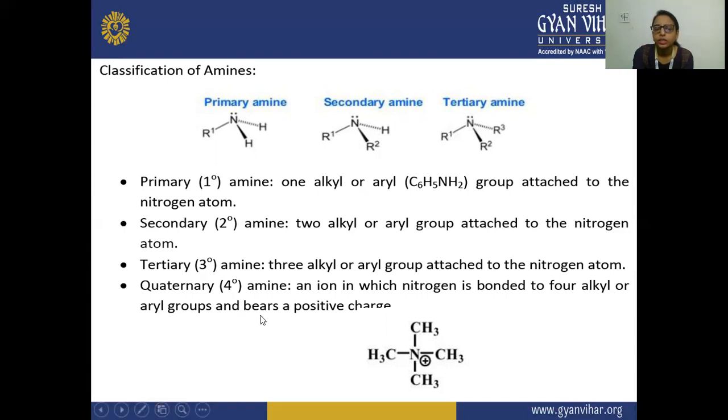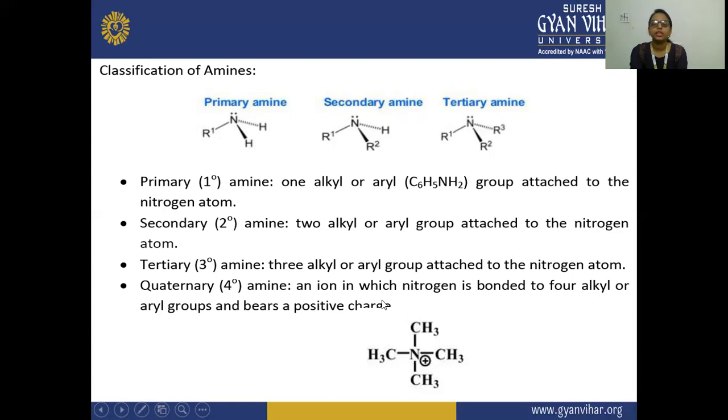Now here, quaternary amines. It is an ion in which nitrogen is bonded to 4 alkyl or aryl groups and bears a positive charge, because nitrogen is having a lone pair. So if all the 4 positions of this nitrogen are bonded by the alkyl or by the aryl group, then the nitrogen will contain the positive charge. See, this is your quaternary amine.